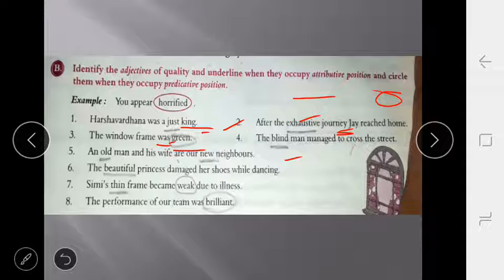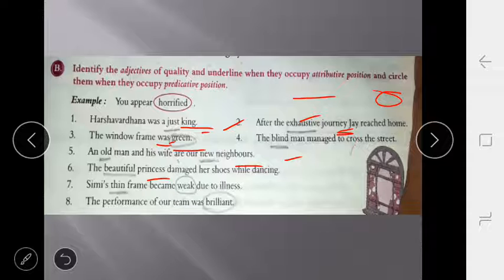Number 5, an old man. Here again man, that is old. It means that is also attributive. New neighbors, who are new, means attributive. The beautiful princess damaged her shoes while dancing. Here princess is the noun, which is more defined with the help of beautiful.